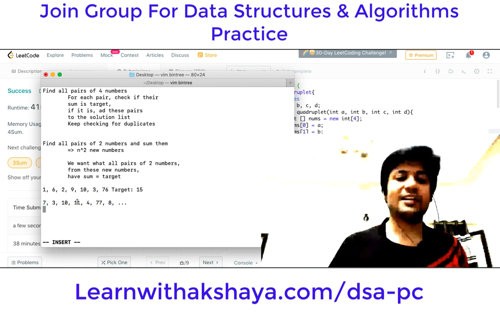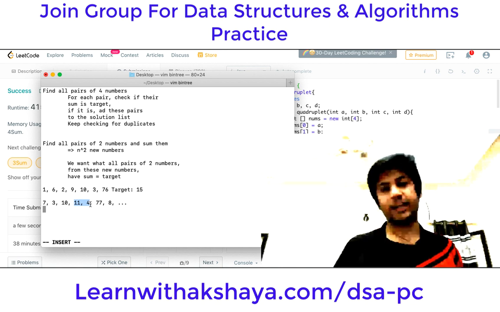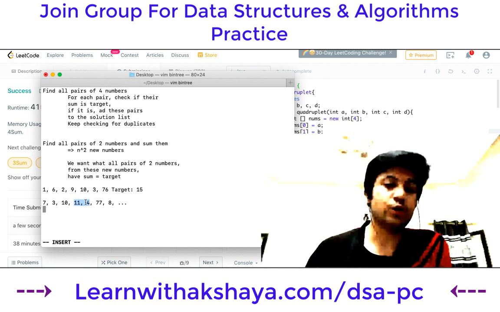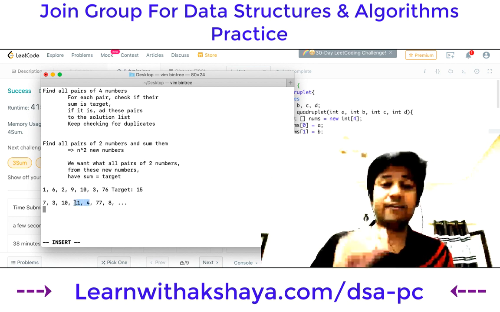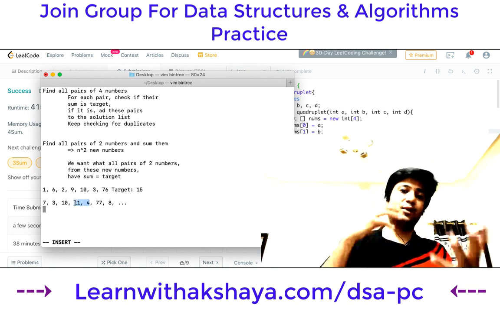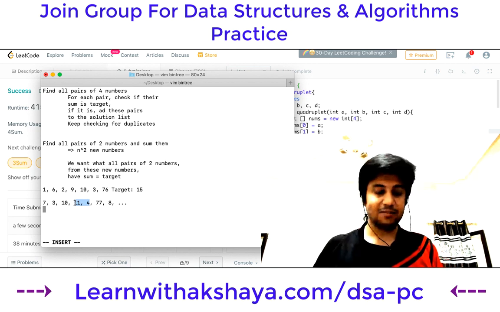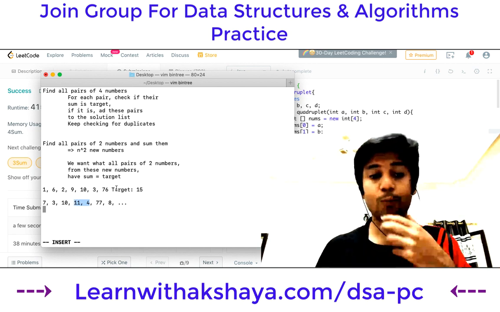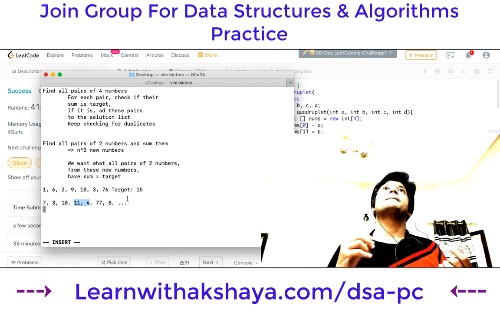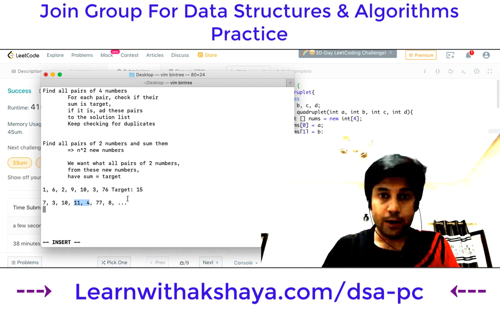So you can see that 11 plus 4 is 15, and then the only thing you need is to find out how this 11 came, how this 4 came, and if there is no common number between them, then we have found the solution, right? So this seems to be a much better improvement than the previous solution. Why? Because we have to find n square pairs, right?